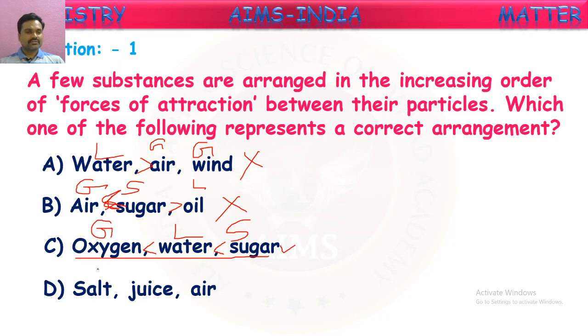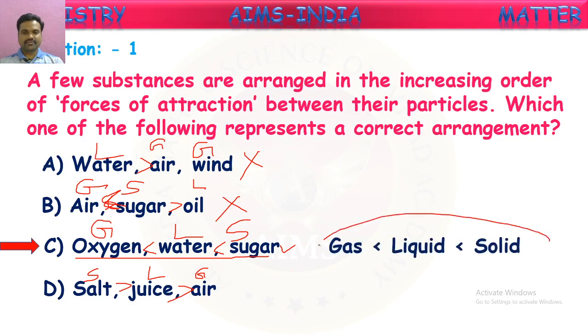What about the last one? Salt is solid, juice is liquid, air is gas. What is the order of attractions here, children? Salt has greater attractions and juice has greater attractions than air. This is decreasing order. So the correct increasing order of force of attraction is given in the third option. So C is the correct answer, and most of you have given it. First gas, then liquid, and solid. Fine.